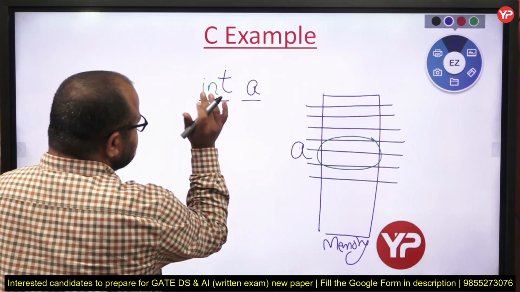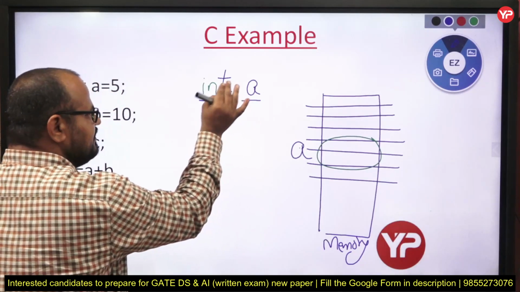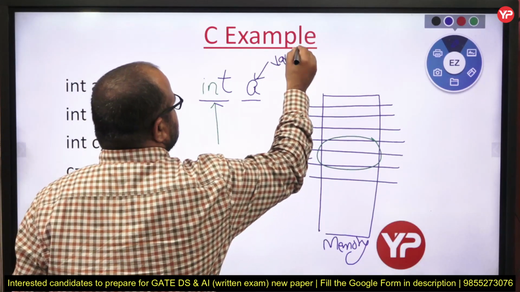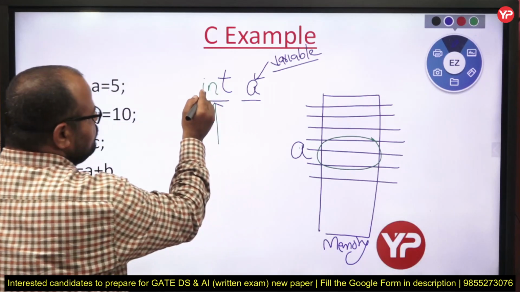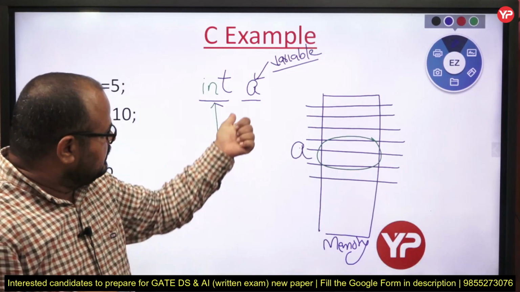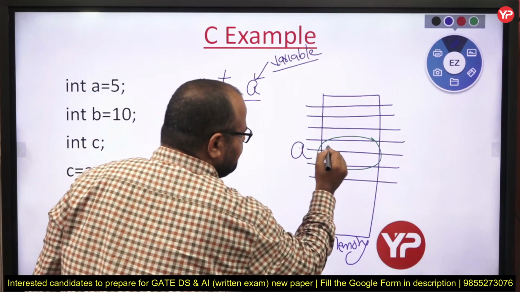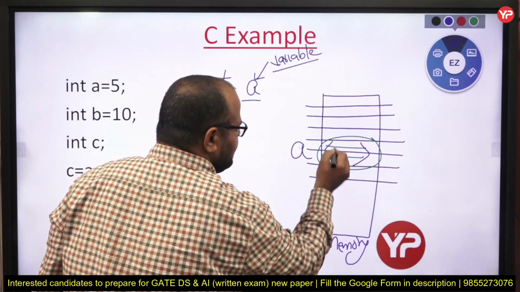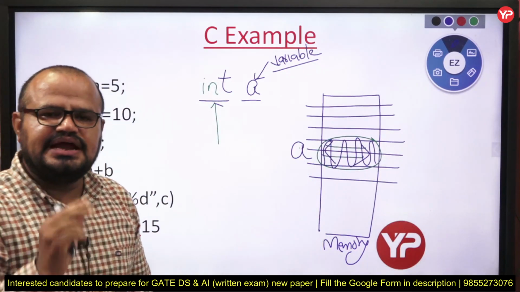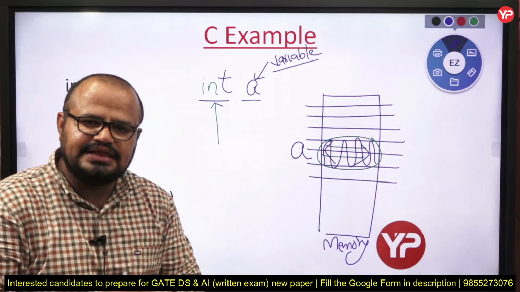Fine. Now, sir, what do you mean by int? Writing the int in front of a name, I am just calling it a variable. So, sir, what is the use of int? Whenever memory is assigned to me, we can now store only integer type values in these two cells. Keep in mind, we can only store integer type values here. That is the meaning of int in front of a variable name.